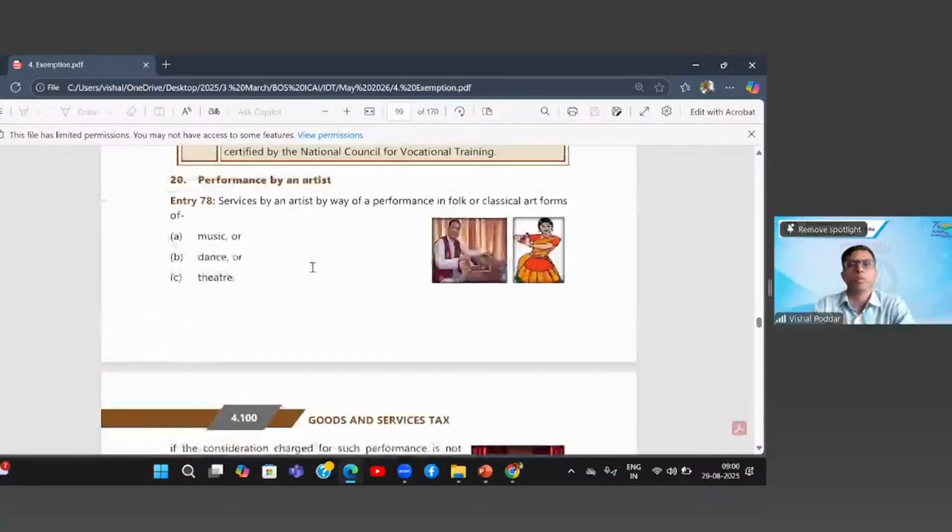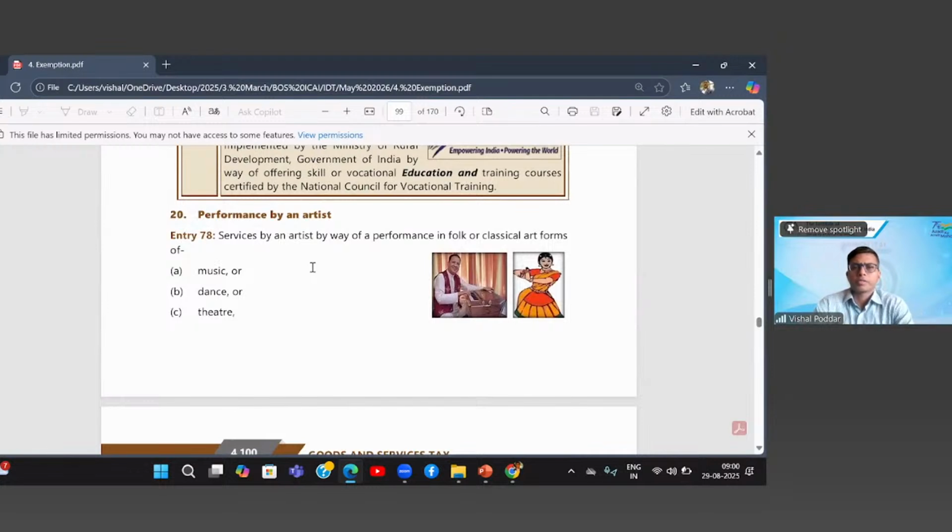Now, what is important? I'll give you an example. Let us say a Kathak event is being planned and Hema Malini ji is invited to perform in that Kathak event. Where she charges a consideration, an honorarium for this particular event, that honorarium will be covered in this entry. Now, what is it saying? Service by an artist. So she is an artist, yes. And what is the service? It is the performance in either a folk or a classical art form.